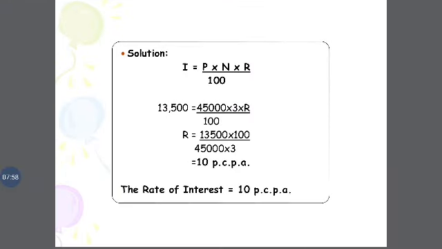I is equal to PNR by 100. So the interest amount 13,500 equals the principal amount 45,000 into 3 into R by 100. Zeros cancel. So R is 13,500 into 100 divided by 45,000 into 3. Zeros cancel, 3 zeros cancel. So the answer is 10 per cent per annum. Rate of interest is 10%.